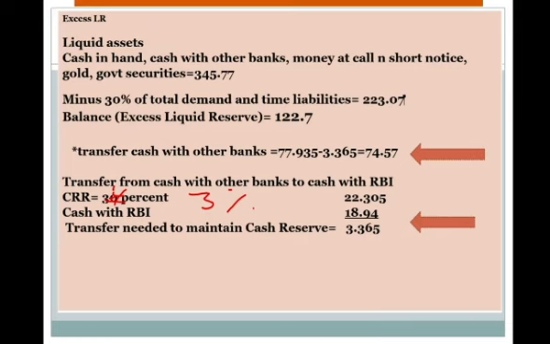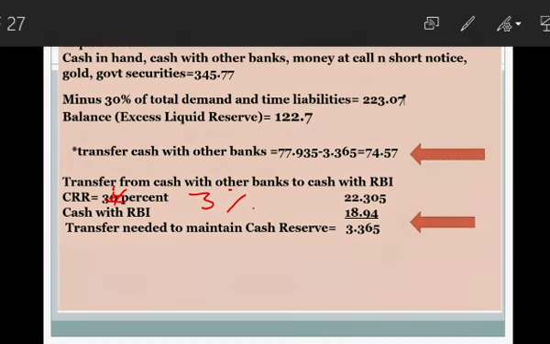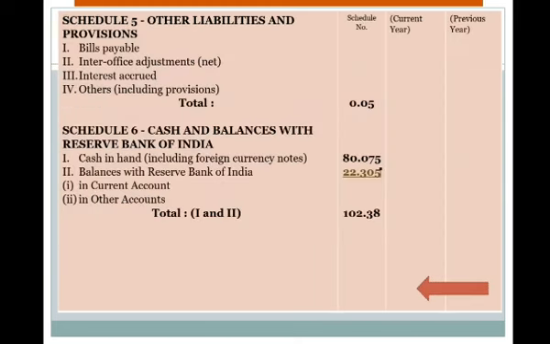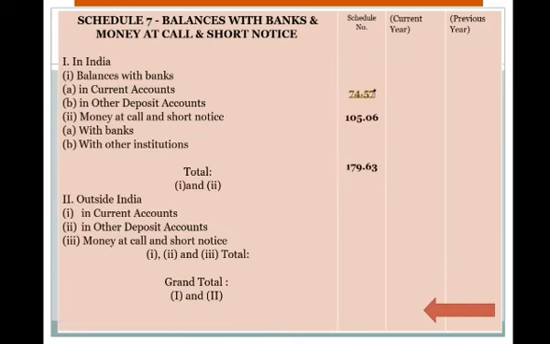So it means that whenever we have to calculate, 3% is calculated 22.305, and cash with RBI already is 18.94, and transfer needed to maintain cash reserve is 3.365. So we calculate like this, and after that there is a total.